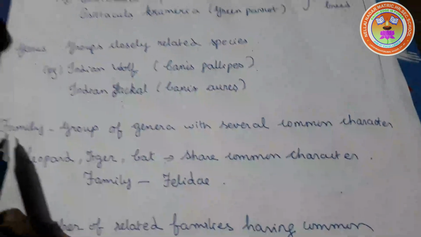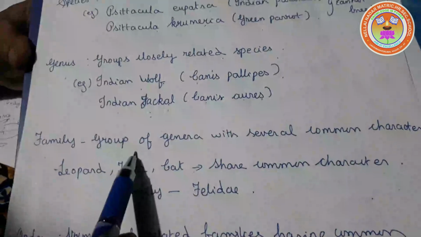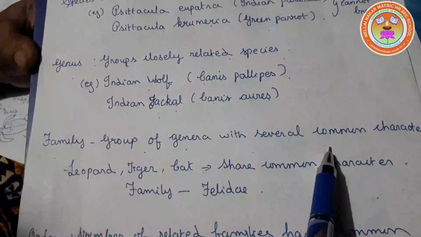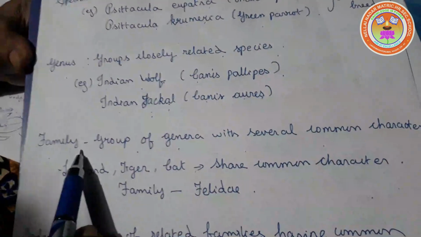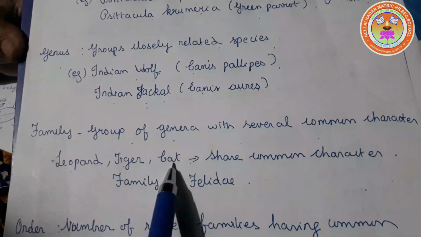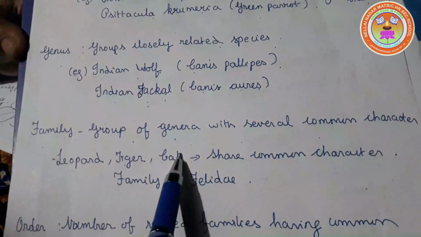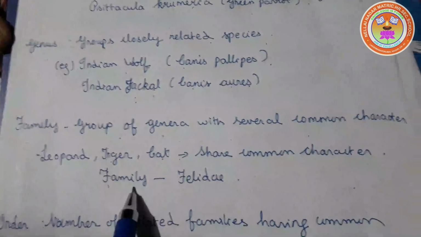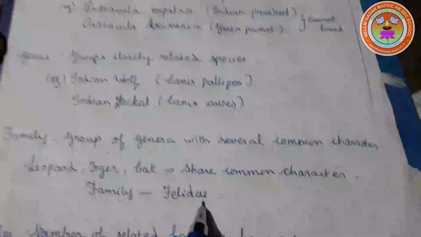Next one is a family. A group of genera with several common characters forms a family. Example, leopard, tiger, cat. These come under the cat family. Family name is Felidae.